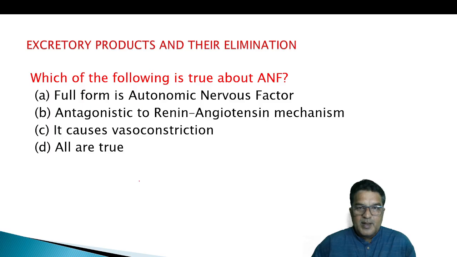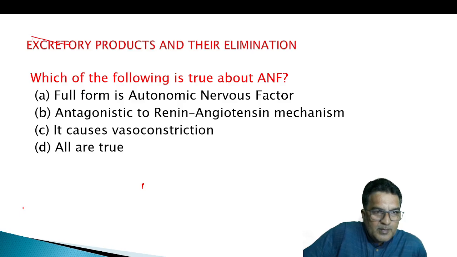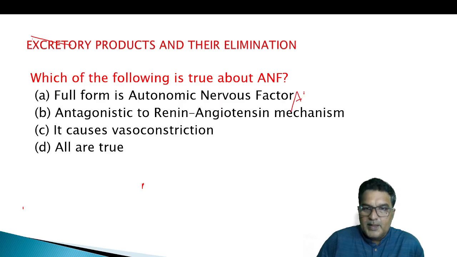Which of the following is true about ANF? Full form is autonomous nerve factor. No, autonomous nerve factor is not. What is the full form here? Atrial natriuretic factor.